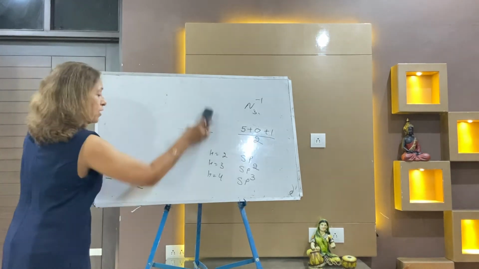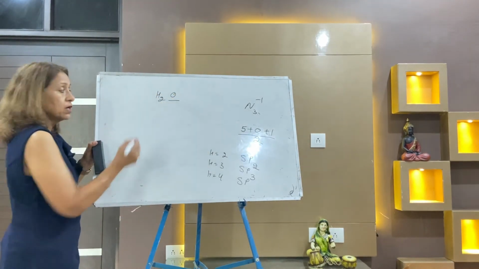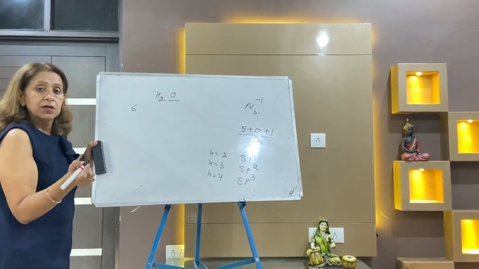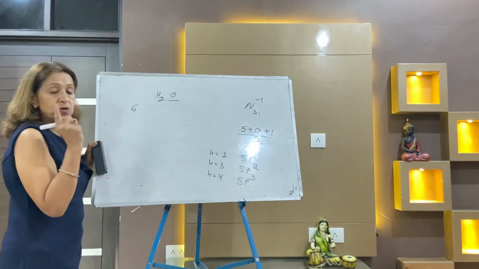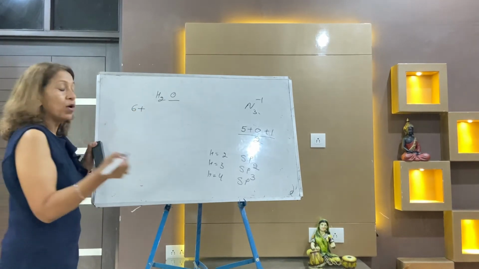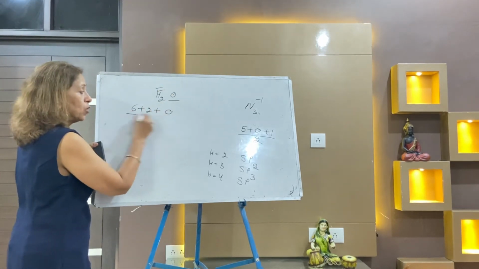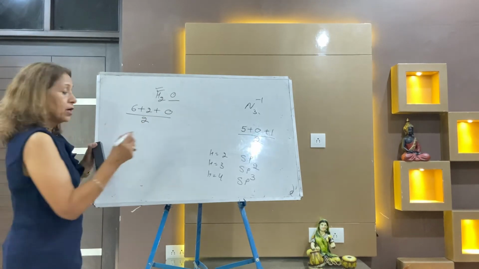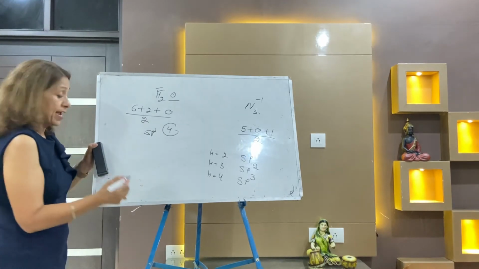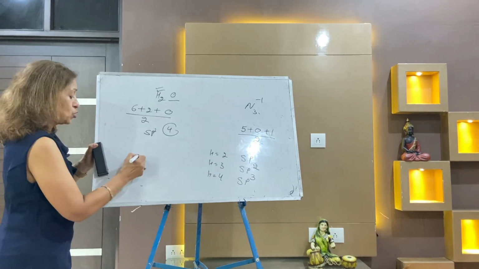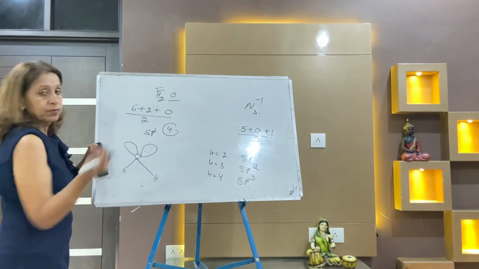Next, you can take water. Central atom is oxygen. Outer electron is 6, because a single one is the central atom. Now oxygen is the central atom. Outer electron 6 plus how many atoms with valency 1? 2 hydrogens. 6 plus 2 plus no charge 0, by 2. 6 plus 2 is 8, 8 by 2 is 4. Hybridization is sp3, so sp3 means tetrahedral. Because there are just 2 surrounding atoms, that means there are 2 bond pairs and 2 lone pairs.